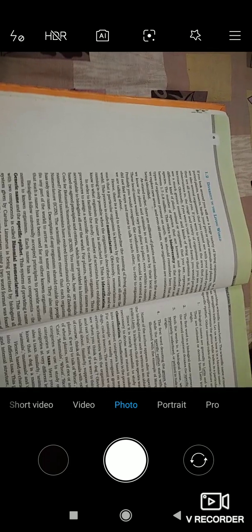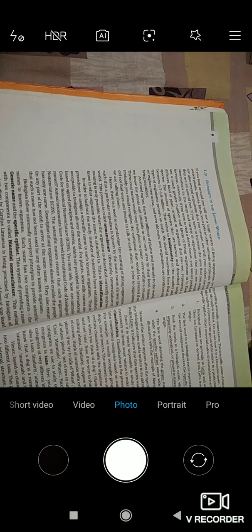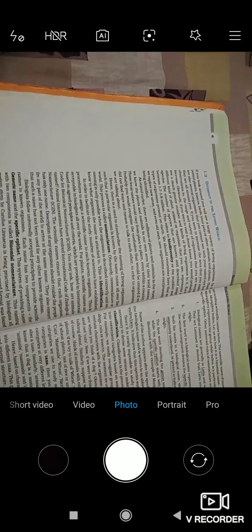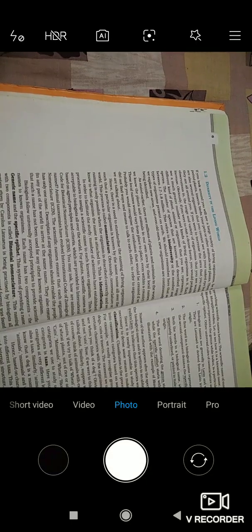Let me clear this also: it is similar in the case of animals. For one kind of animal there should be one name, but for two different kinds of animals there should not be the same name. There should be two different names for two different kinds of animals, not the same name for two different kinds of animals.